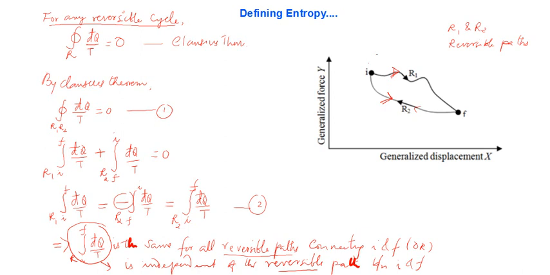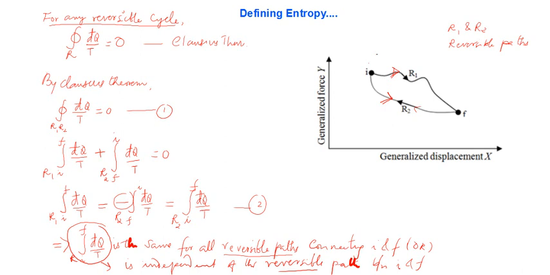Here it is independent of path, so we can say that there exists a state function whose value at the final state minus its value at the initial state will be equal to this integral, because we have already seen that the value of this integral is independent of the reversible path, and it depends only on the initial and final states.